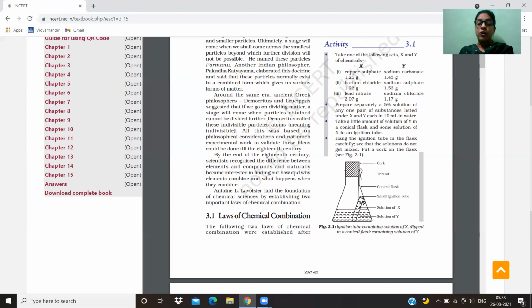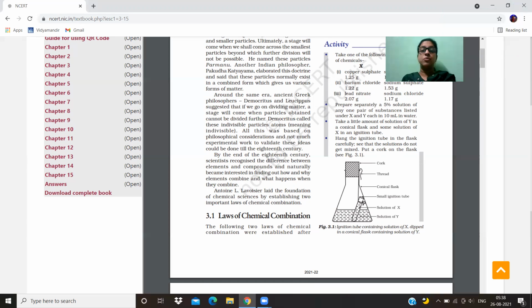So for that, first of all, they studied the laws of chemical combination. Two laws were established after the